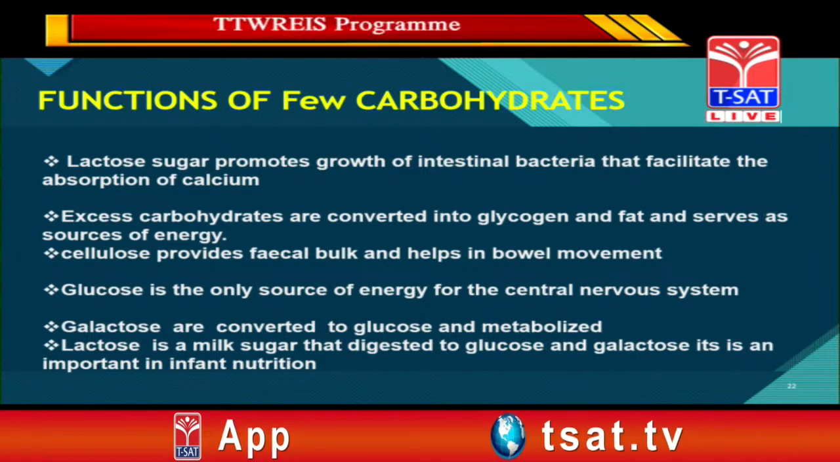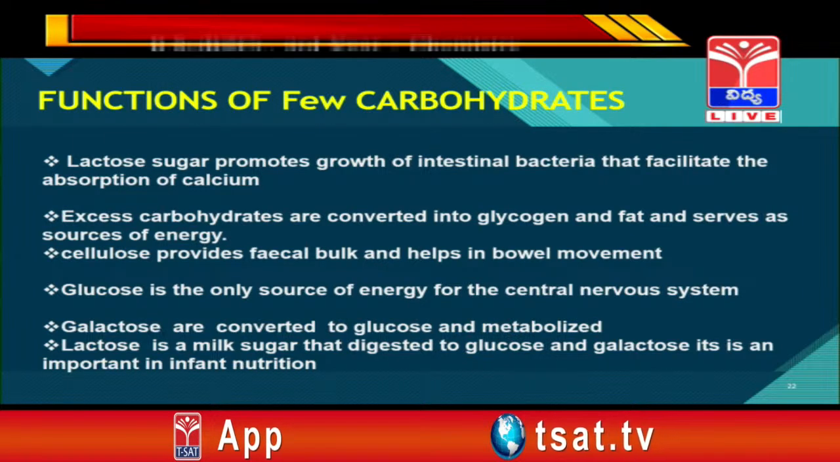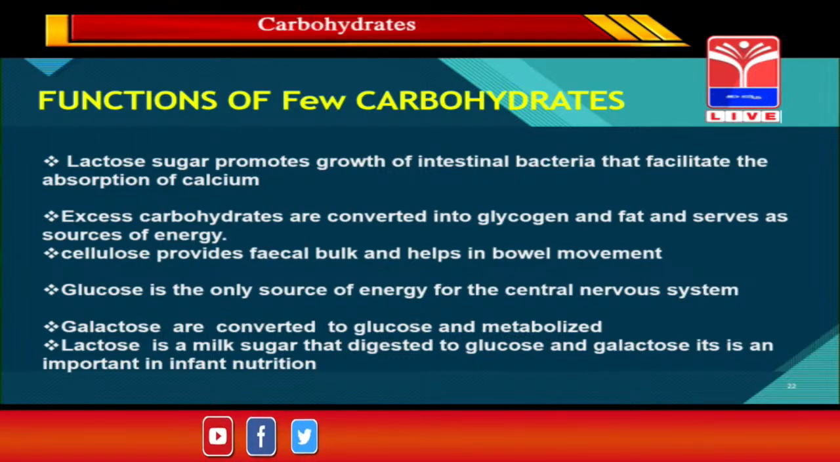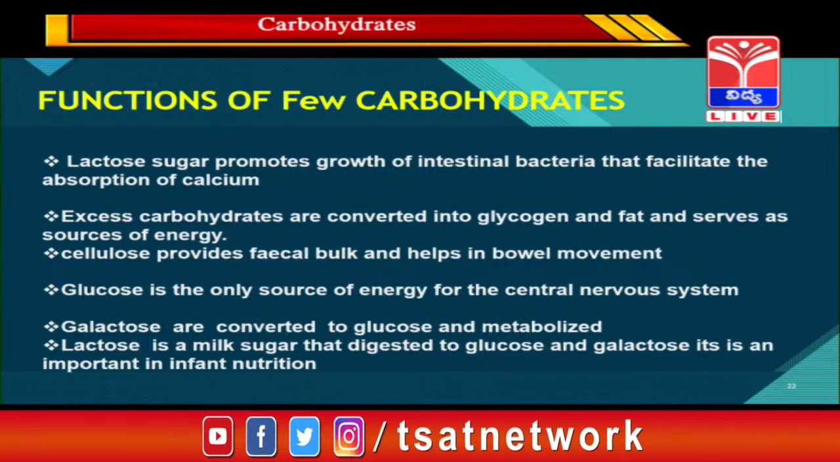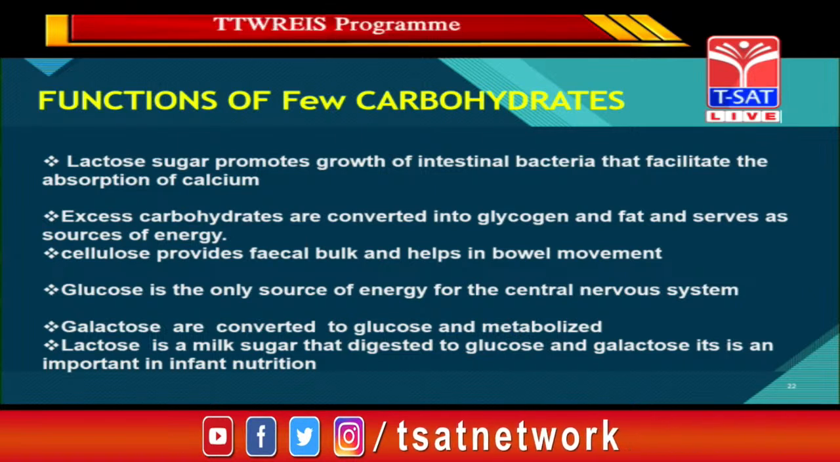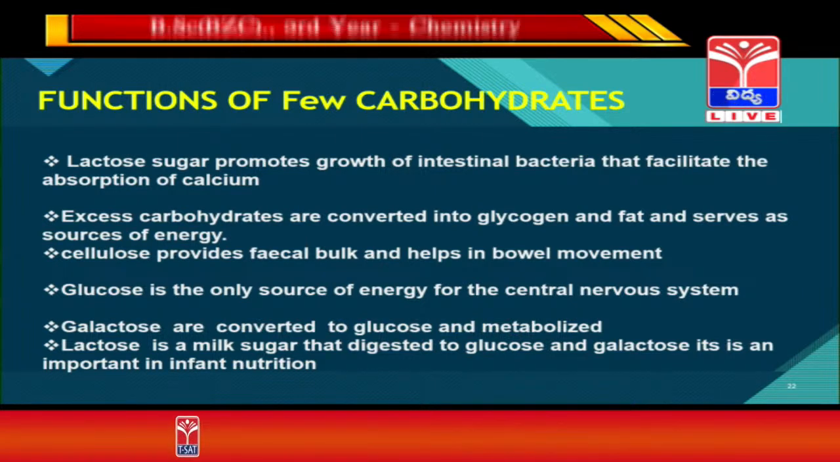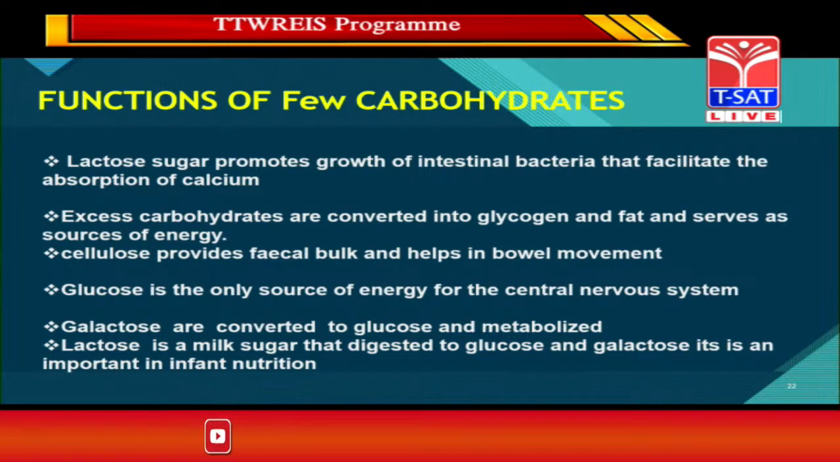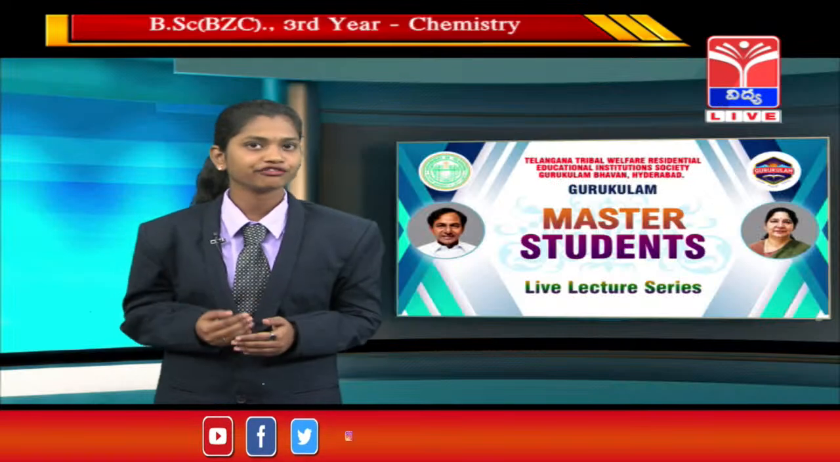Glucose is the main source of energy that plants and animals get. Galactose is a carbohydrate that is converted into glucose and helps in our metabolism. Lactose is a milk sugar that is digested into glucose and galactose. It is an important ingredient in infant nutrition.